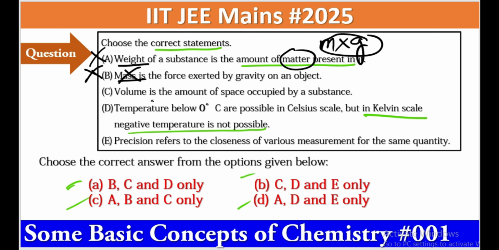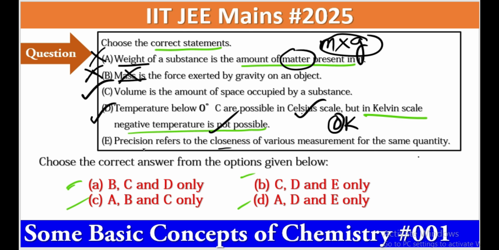Statement C, volume is the amount of space occupied by a substance. Yes, it is correct. Temperature below 0 degrees centigrade is possible in the Celsius scale. It is correct. But in the Kelvin scale, negative temperature is not possible. Yes, that is also correct. You cannot go below 0 Kelvin. 0 Kelvin is the lowest temperature in the Kelvin scale, or absolute scale.